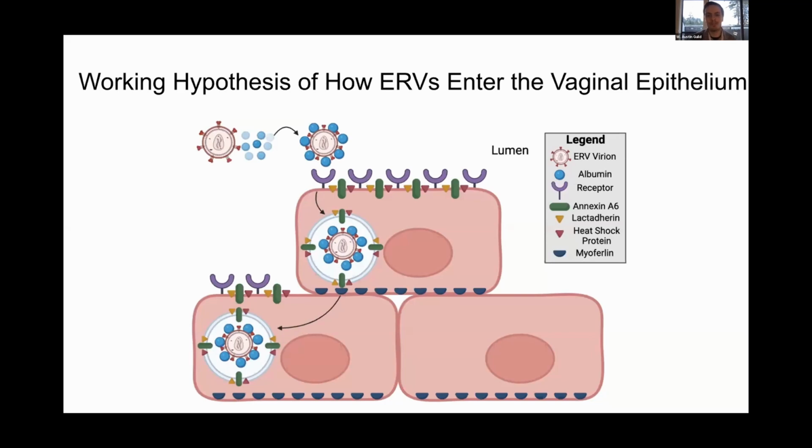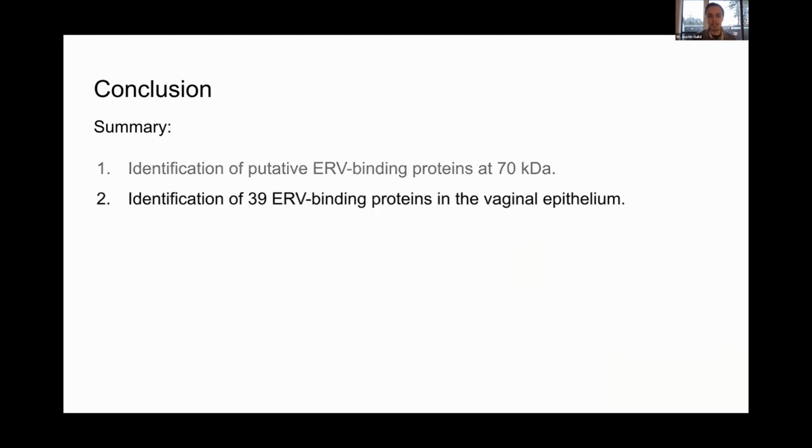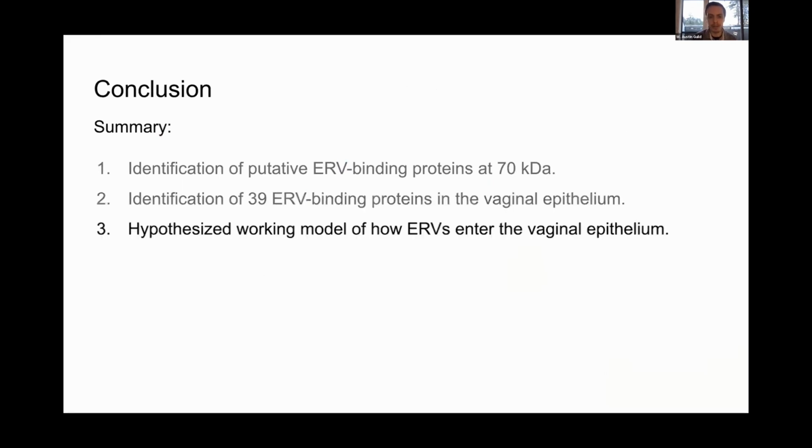So to conclude my talk, I'll do a really quick summary. To begin with, we were able to identify putative ERV binding partners right at that 70 kilodalton mark. From here, using liquid chromatography mass spec analysis, we were able to identify 39 unique ERV binding proteins in the vaginal epithelium. Based on this data, I was able to come up with a hypothesized working model of how these ERVs could be entering the vaginal epithelium, specifically perhaps through transcytosis.